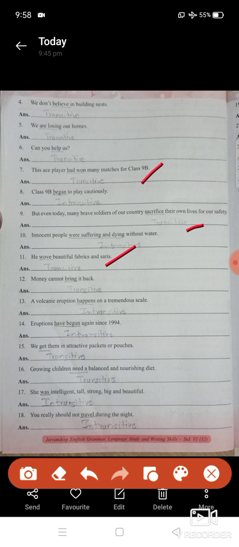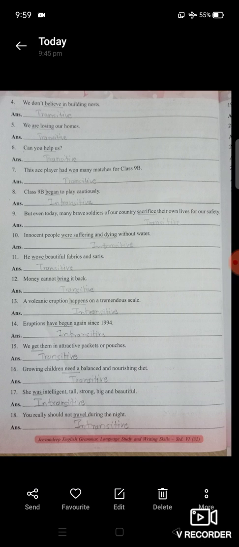Transitive, bring transitive, happens intransitive, have begun intransitive, get transitive, need transitive, was is intransitive here. She was, how is she? Intelligent, tall, strong, big and beautiful. She was like this. So here you can see intransitive. Then you really should not travel during the night, intransitive verb, students.